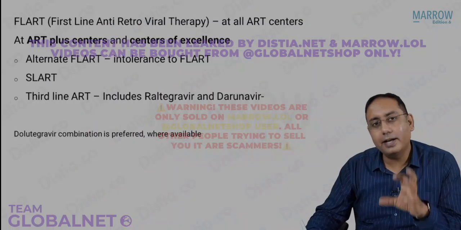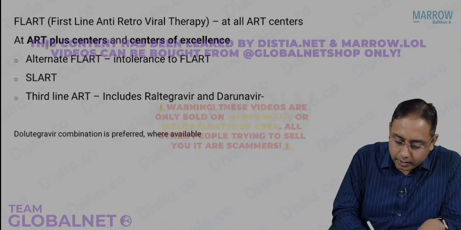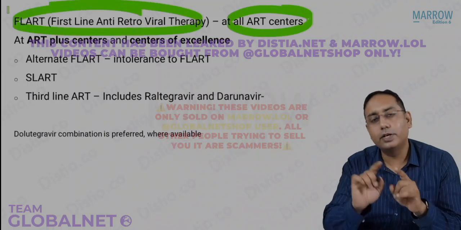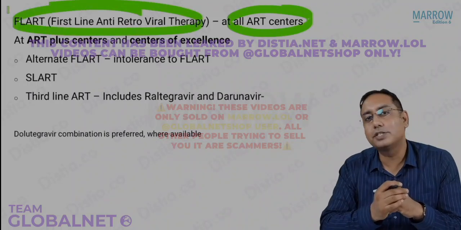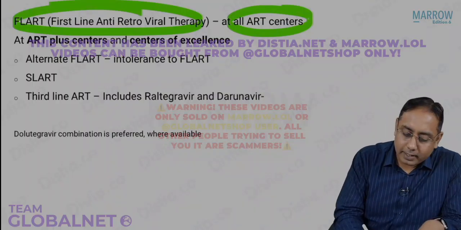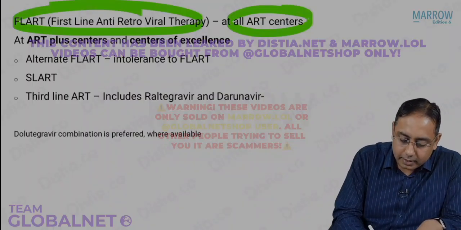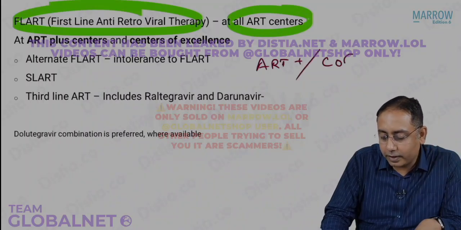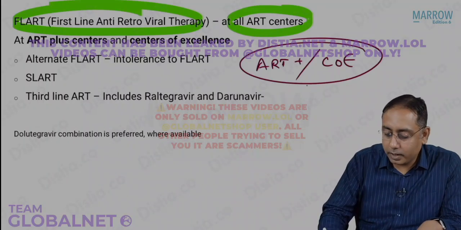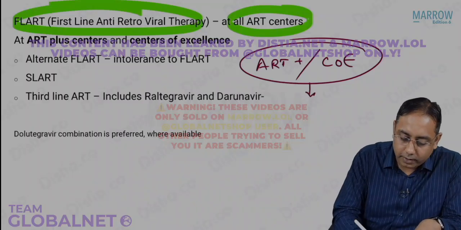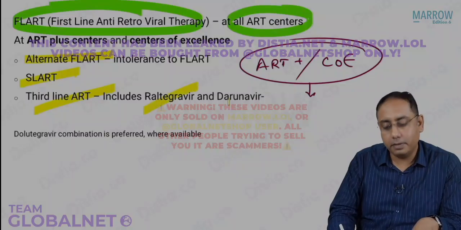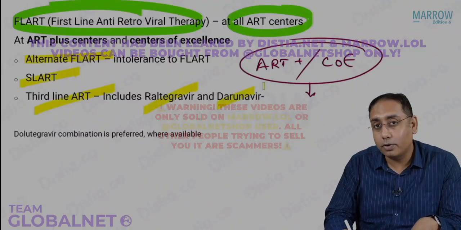Please note that all the ART centers are going to receive the first line antiretroviral therapy. This is called the FLAT. At the ART plus centers and the Center of Excellence, in those cases, we are going to receive the alternate FLATs, the second line ART, the third line ART, raltegravir based, darunavir based, all the combinations.